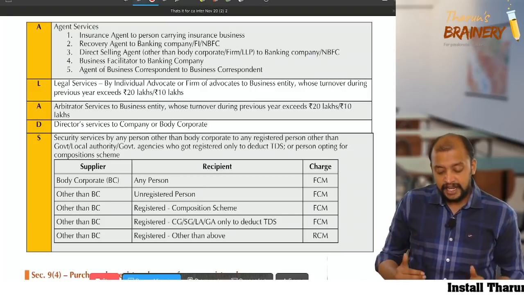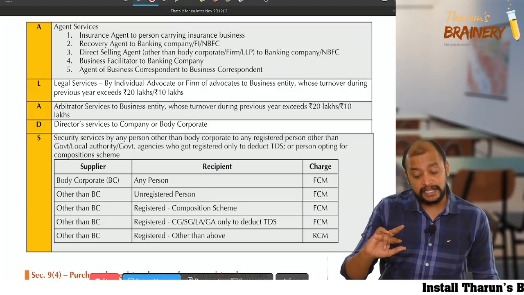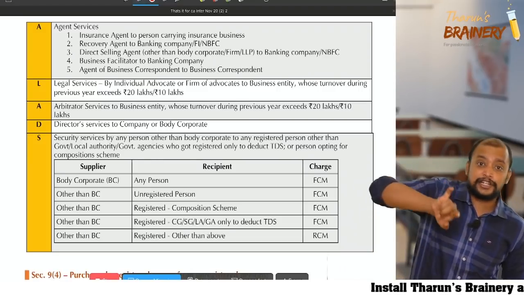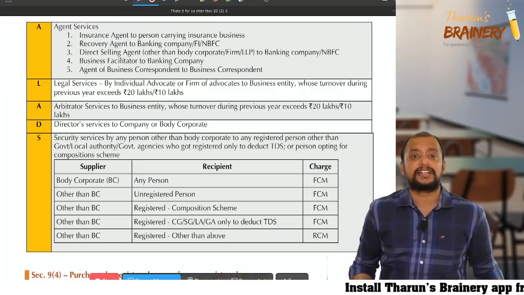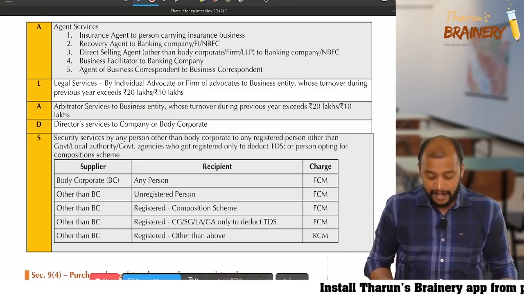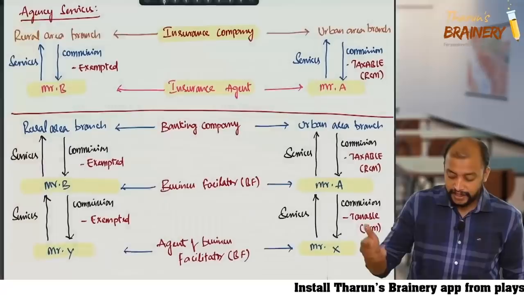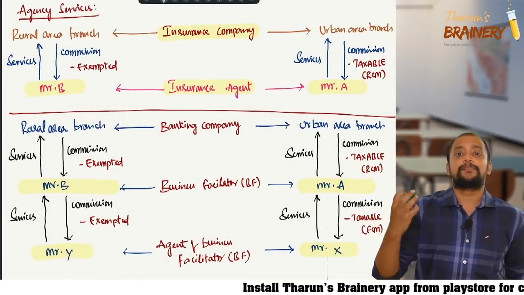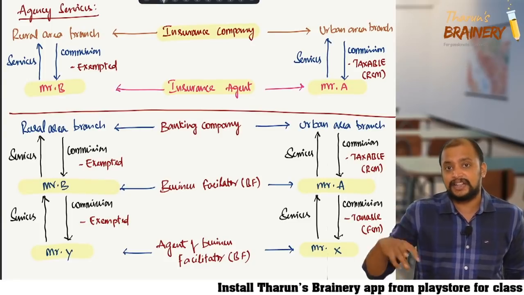Same way, agent of business correspondent to business correspondent is given, but agent of business facilitator to business facilitator is not given. So that's where it is not given, therefore it is FCM. So whatever you have learned, please make the correction accordingly in this area.